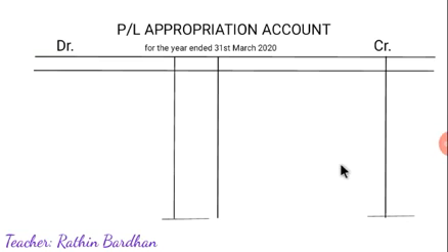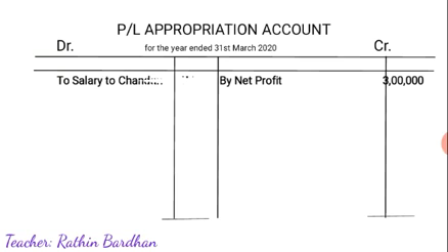So this is the P&L appropriation account. By net profit, 3 lakh given. Then to salary to Chandan, it is 12,000 into 12 into 6 by 12, because Chandan is getting salary for 6 months.